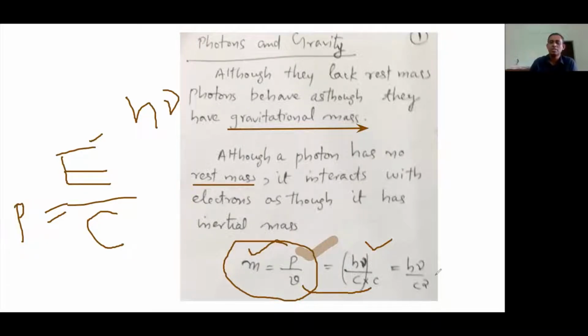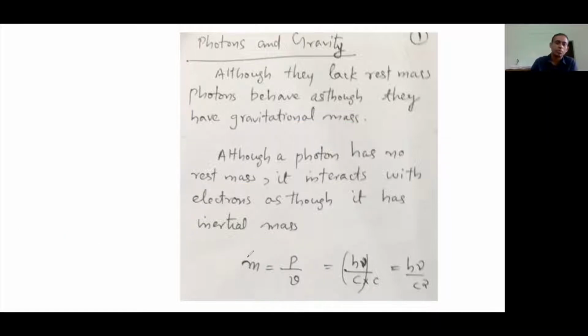So the mass is given by h nu over c square. This is how we determine the mass of the photon. So rest mass is zero, but the photon has a mass given by h nu over c square.